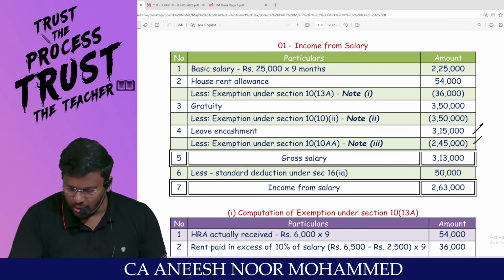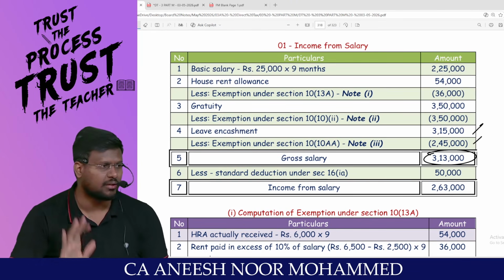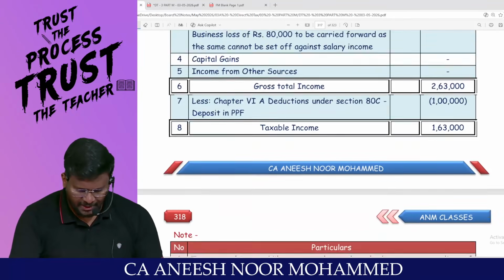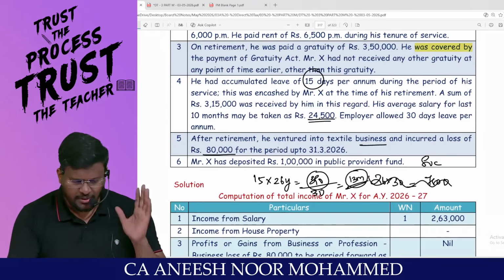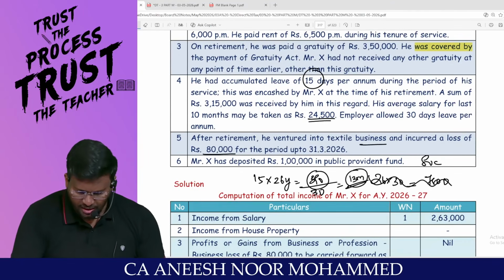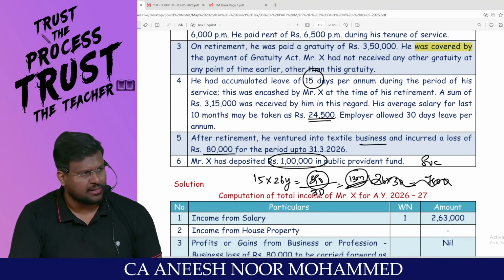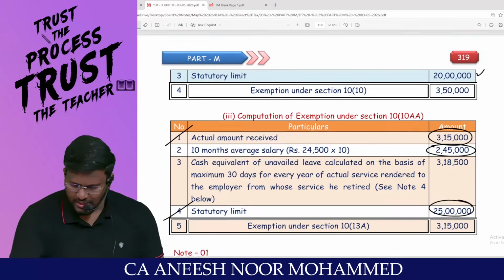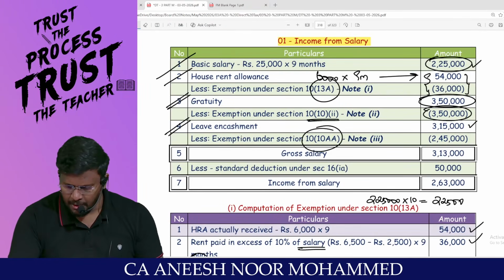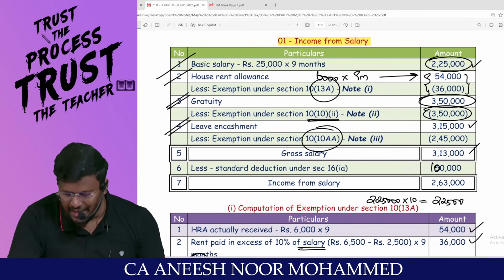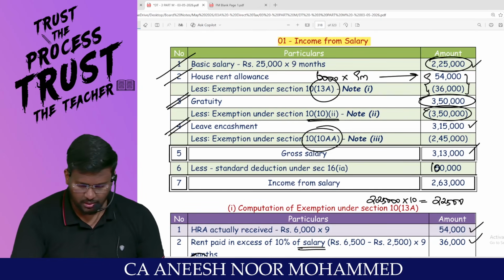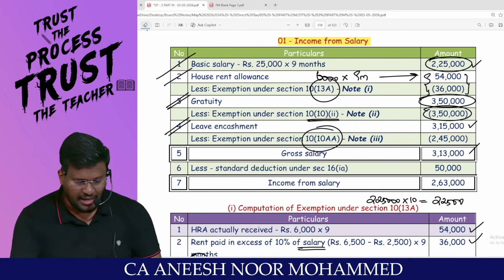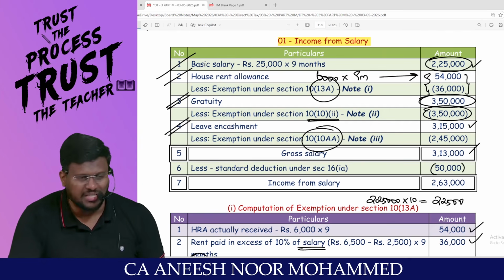So if you do all this, you will be having gross salary of 3,13,000. Pakka? Which route? Optional tax regime. You are entitled to claim Chapter 6A deductions. Am I right, sir? Is there any amount deposited? Yes, sir. Where? PPF. You are entitled to claim 80C. Sir, what is the gross total income you are having? 3,13,000. From that 1 lakh, can we claim it as a Chapter 6A? Gross salary. Okay, salary. First we will finalize the salary, then we will come to it. Sir, 3,13,000. From that, sir, we will be reducing the standard deduction.